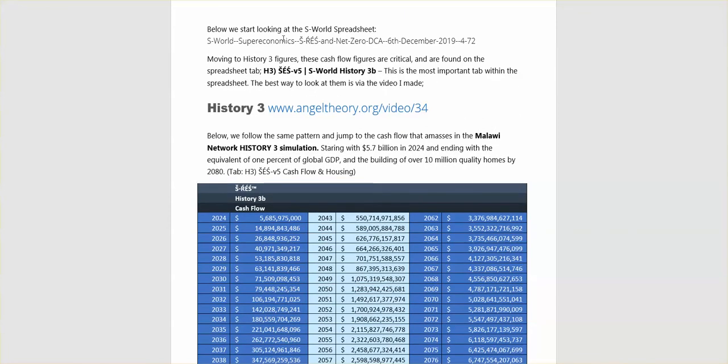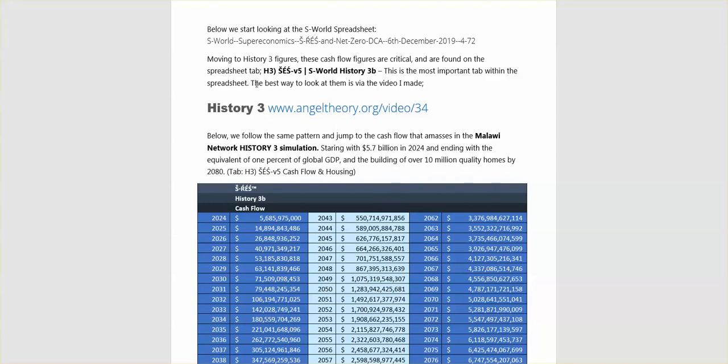Below, we start looking at the S-World spreadsheet. Move to history-free figures. These cash flow figures are critical and are found on the spreadsheet tab V5 S-World History Free B. The most important tab within the spreadsheet.